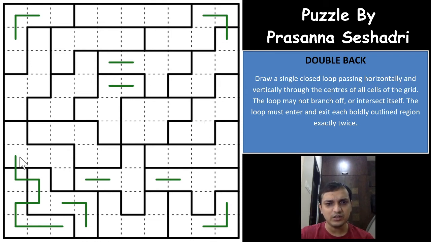Same way, if you see here, all of these cells will have to be part of the single loop, because this loop segment will either go up or towards the right, and in these three cells you are already forming the two loop entry and exit, right? That is the most important logic here. And with that, we'll again start the puzzle, continue the puzzle. I would say it's a really difficult puzzle. It was one of the higher pointers from the contest, so let us see if we can crack this puzzle.